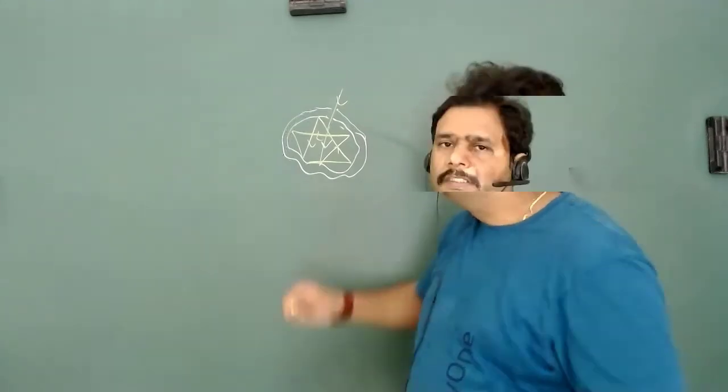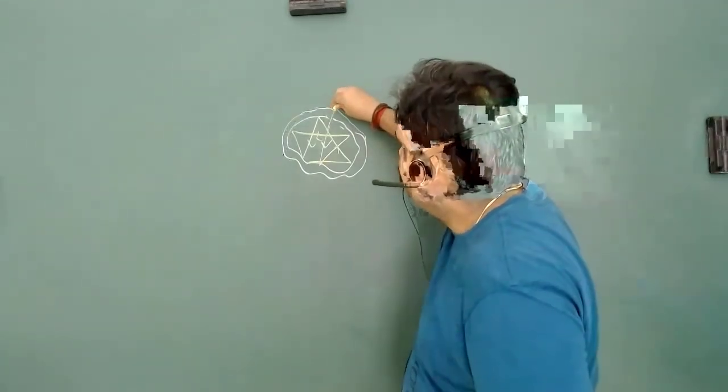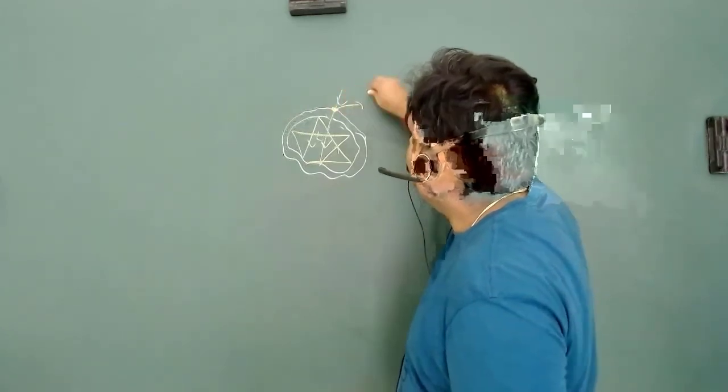So this small hole can be idealized as a black body,